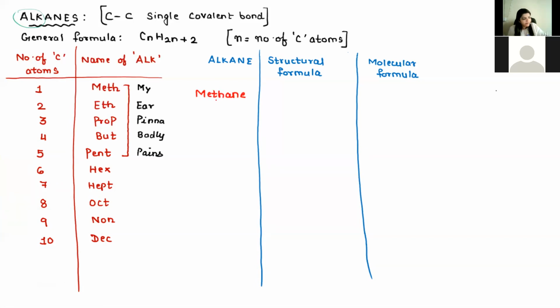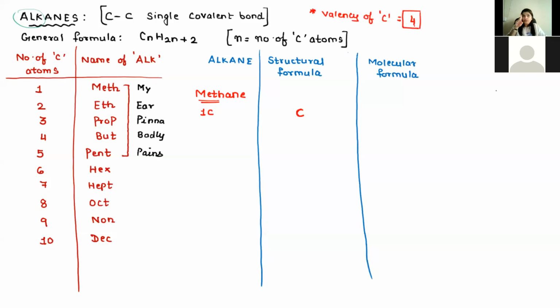Now meth means how many carbon atoms? One. So I'm going to write 1 carbon. Now another note point: valency of carbon is 4. Okay, valency of carbon is 4. So we need to make sure that carbon should have 4 bonds.